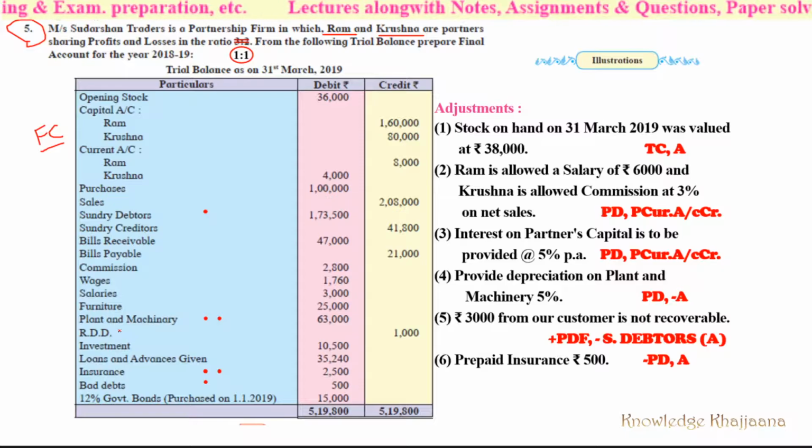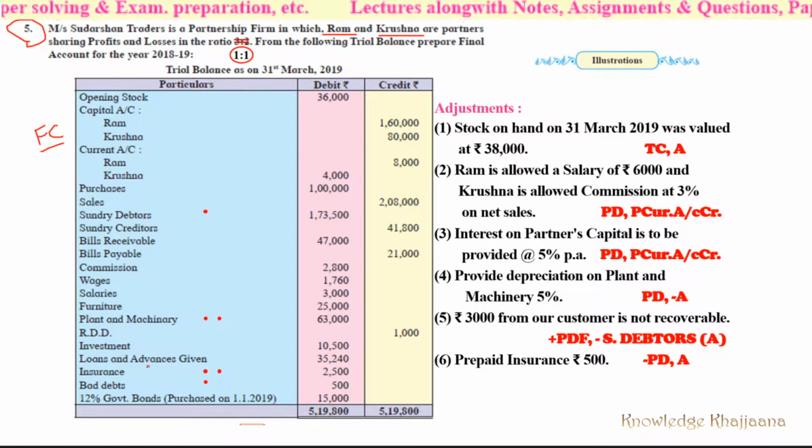It should be deducted from profit and loss account debit side as per the formula from bad debts. Then investments, assets; loans and advances given, again an asset. Then insurance. See, insurance is paid, so it is an expense, profit and loss account debit side. Bad debts, profit and loss account debit side.